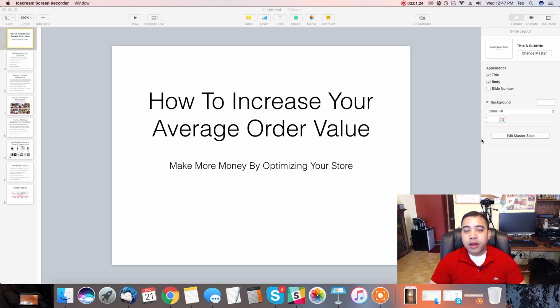You're getting customers already and you're getting sales, but now you need to increase the average order value of each sale of every single customer. By doing this, you're going to see that your customers are buying more products. Instead of buying just one $20, $30 product, they're bundling products together. They're purchasing products in bulk, and they're doing all of these things because of these techniques that I'm going to show you today.